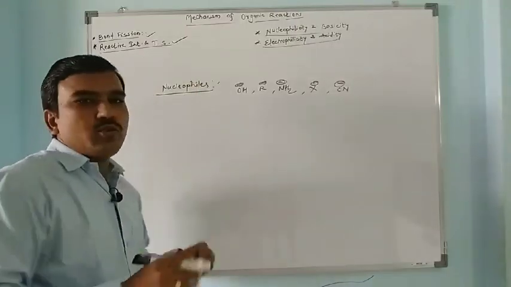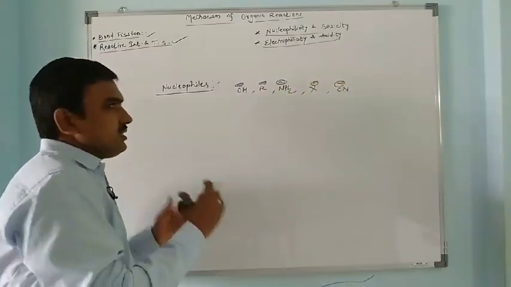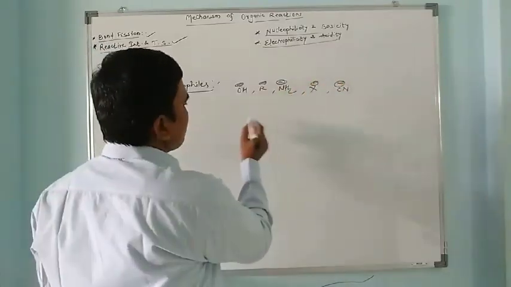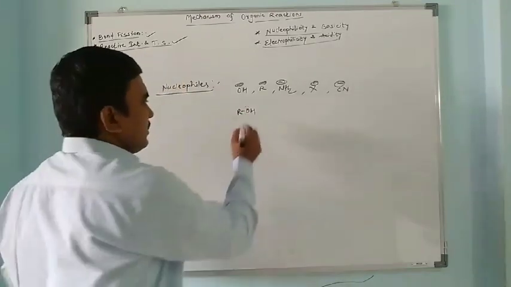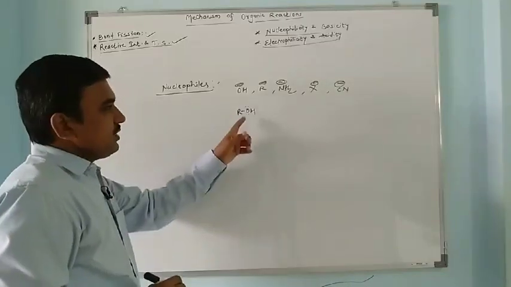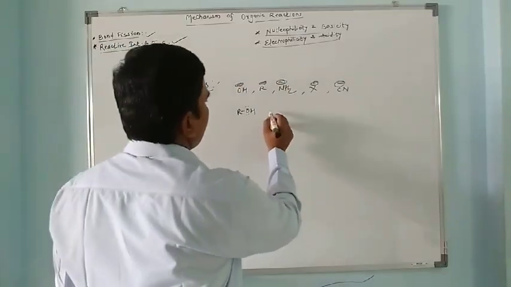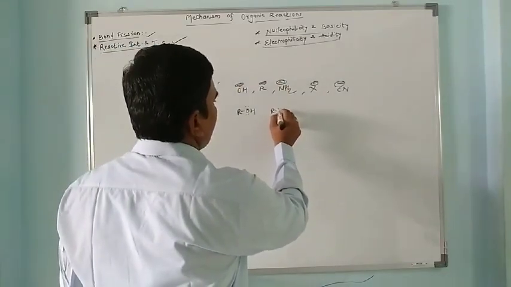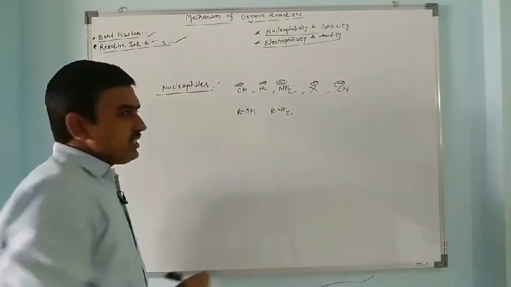Some nucleophiles do not have a negative charge. Some have a negative charge, some may not, such as ROH, alcohol, having oxygen with two non-bonding electron pairs, two lone pairs. So it can also be used to attack the electrophile. So we have RNH2 amines, nitrogen has an electron pair.